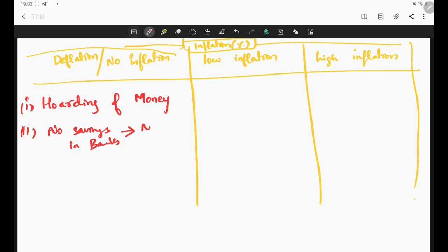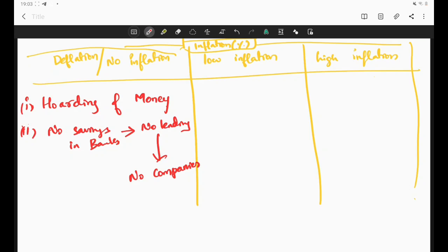So no lending happens. When there is no lending happening, no companies will form, because companies require capital. Companies will take a loan, they will build, and once they get profits, they'll pay back the money to the bank. But now you cannot form new companies because you don't have loans. Why don't you have a loan? Nobody's saving in the bank. So the bank does not have money to give you a loan, and you're not able to take a loan to establish a building, hire some people and run a company. So when there is no lending, no new companies are formed.